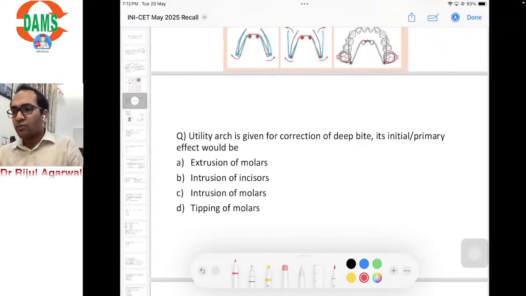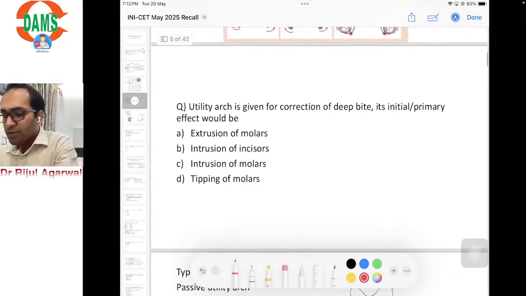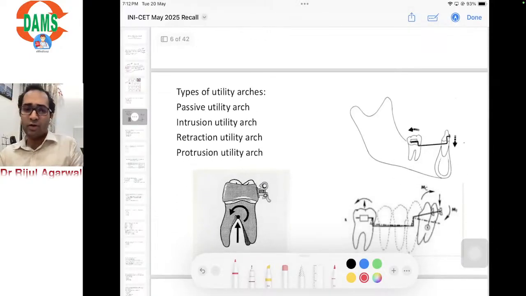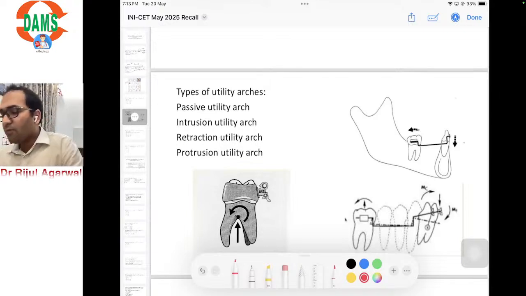First of all, what is a utility arch? We have discussed it, but I'm going to discuss it once again for the benefit of our audience who don't remember or are not able to answer this question. Utility arches are of four types: passive utility arch, intrusion utility arch, retraction utility arch, and protrusion utility arch. These can be modified as per our convenience.